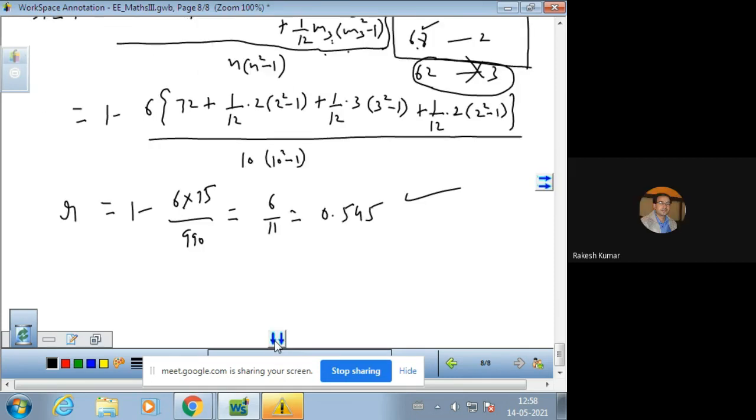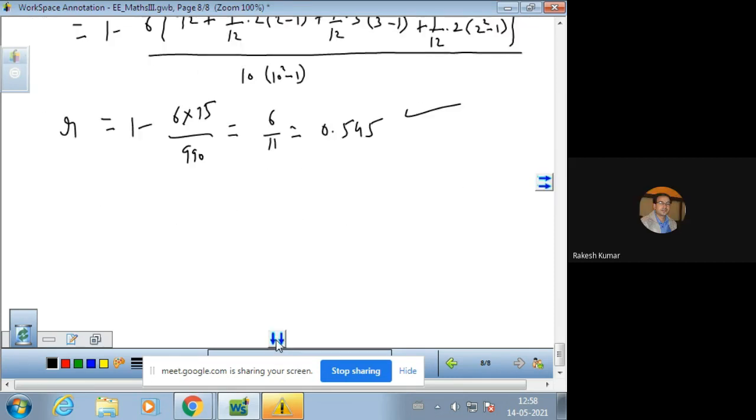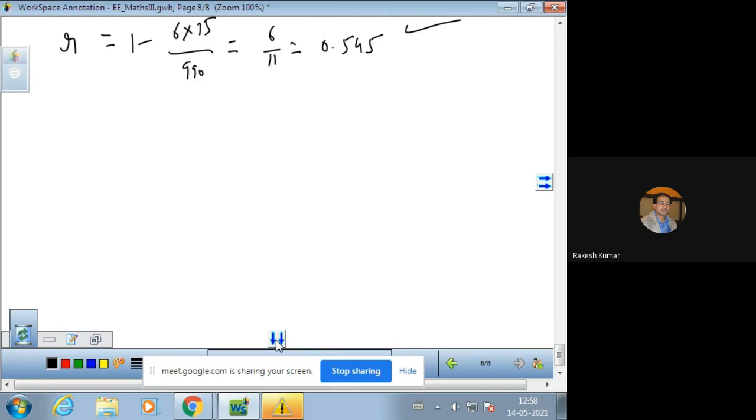So this was your topic of rank correlation coefficient. Now after that we have the subsequent topic of regression analysis. Now what is regression analysis?